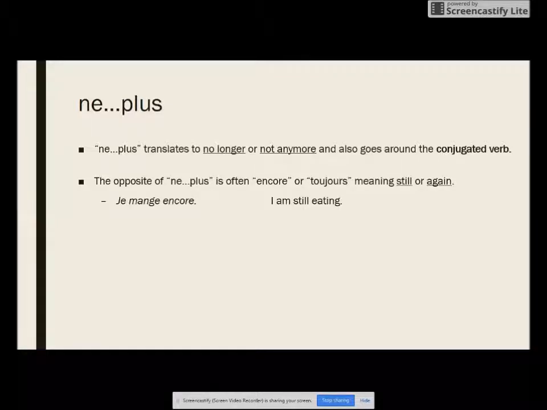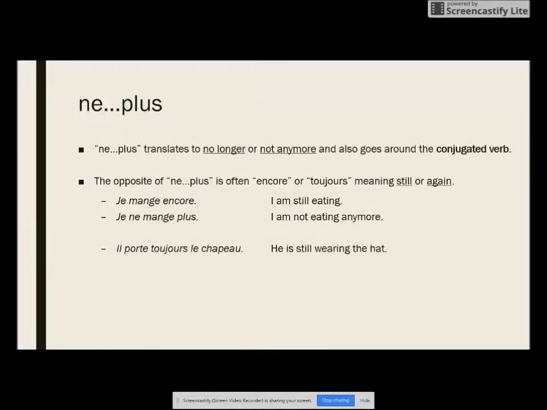Je mange encore. I am still eating. To make this negative, I have encore, so I'm going to use ne plus. Ne comes first, plus comes after my conjugated verb. It becomes je ne mange plus. I am not eating anymore. Il porte toujours le chapeau. He is still wearing the hat. Again, you will know if toujours means always or still based on the context of the conversation.